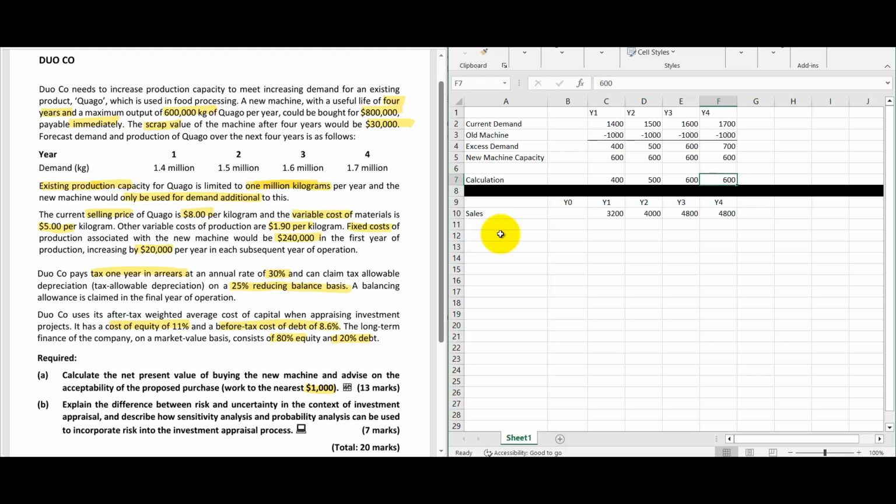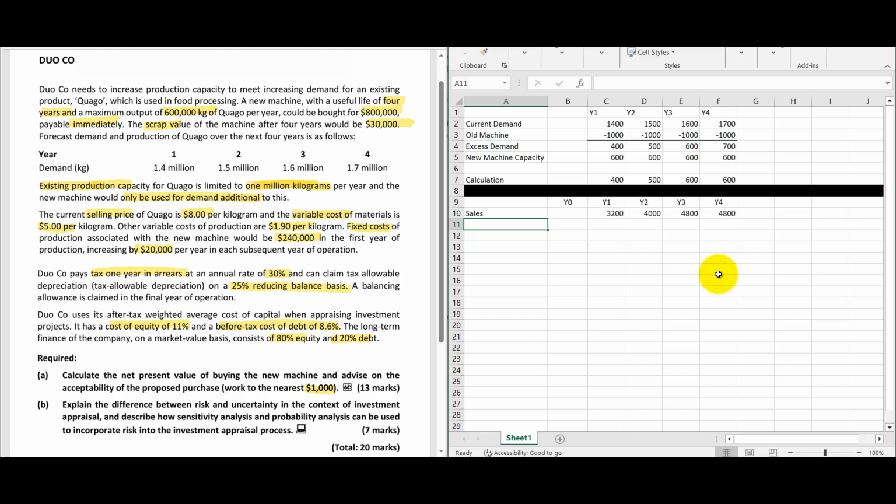To understand again why am I taking 600, even the excess demand is there for 700. Reason, our new machine has a capacity of only 600 kilos for a year. That's the reason. Now we can take that is done.